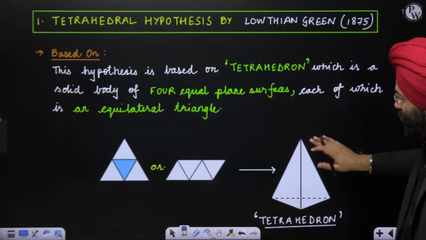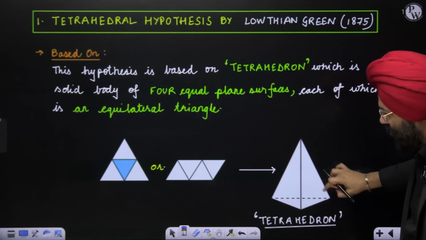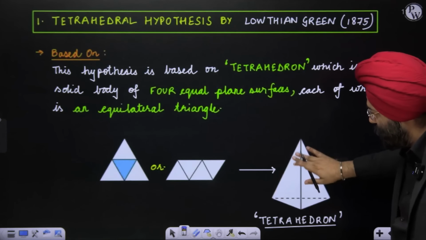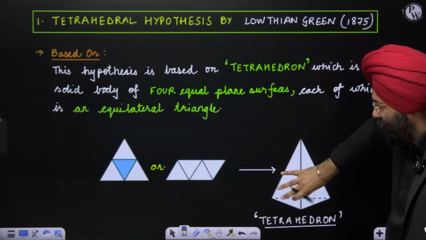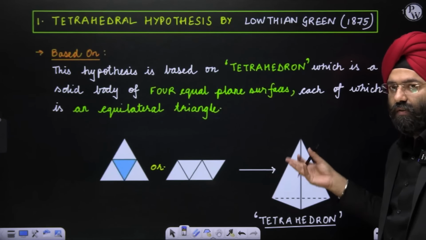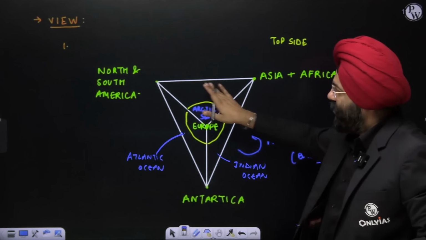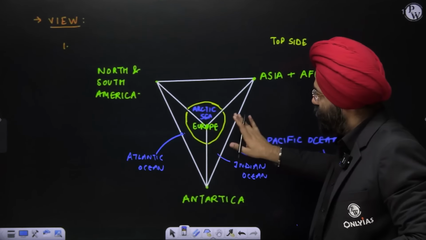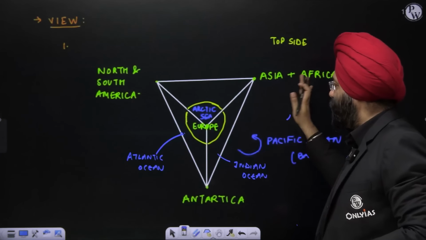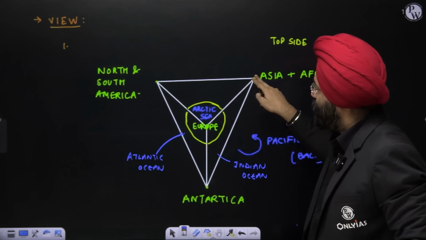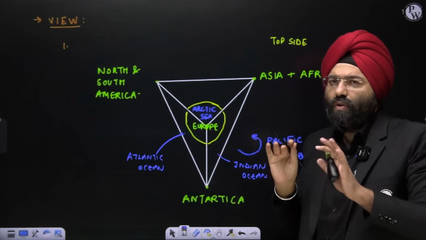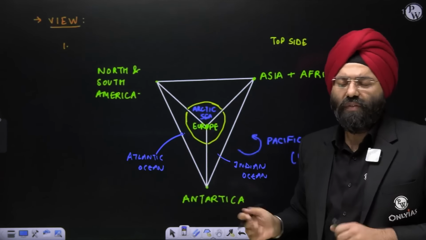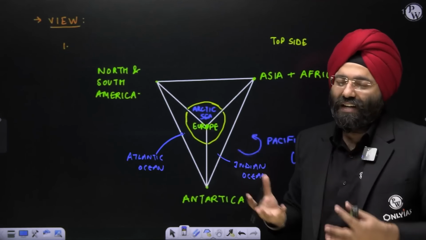See here, supposing that these pointed things are representing what? The continents, and the flats are representing the oceans. That is what? I've just reversed the diagram according to Lothian Green's view. So these flats, this is Arctic Sea, this is Atlantic Ocean, this is Indian Ocean. Backside, if you go, that is basically what? The Pacific Ocean. The pointed sides are Asia and Africa. This is Europe, this is North America, South America, this is Antarctica. Now, this is the view. Now, you will say there are a lot of errors in that. Yes, there are. But this is the view that is presented.